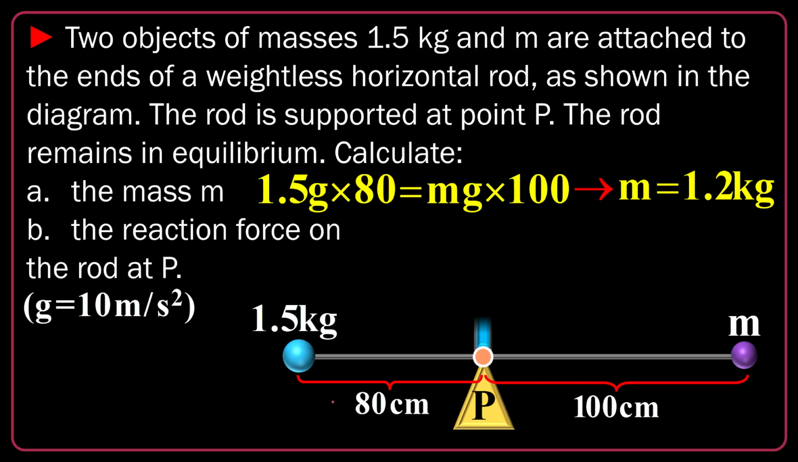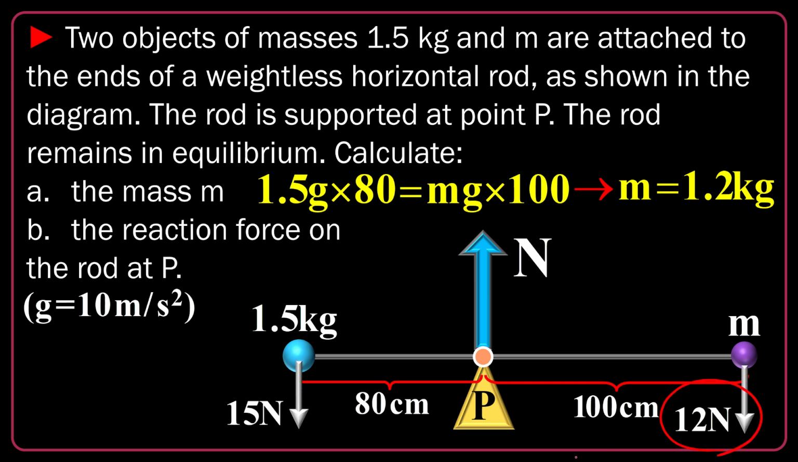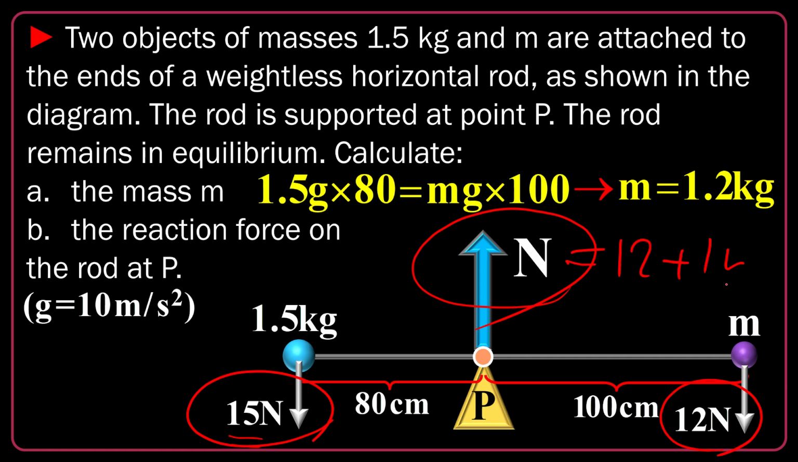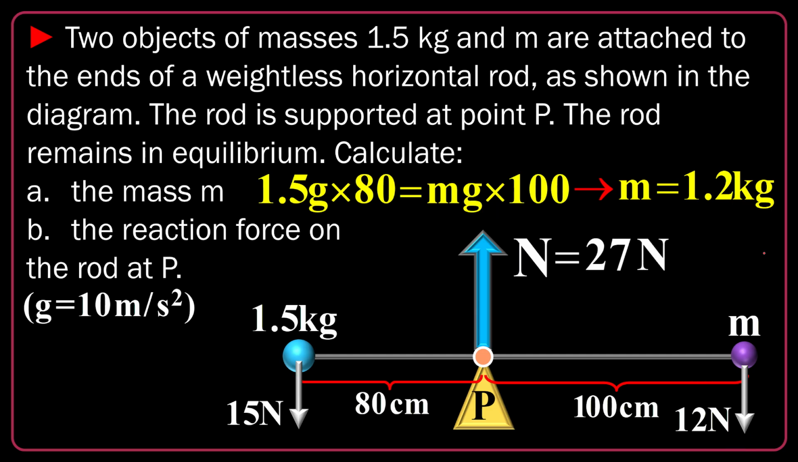It's very easy because I know the mg. Mg basically is 12 Newton and I know the 15. Total downward force is 12 plus 15, and the upward force is just N, the normal force acting on the rod due to the pivot. The normal force must be equal to 12 plus 15, so it's 27. Done, we found the N. Okay?